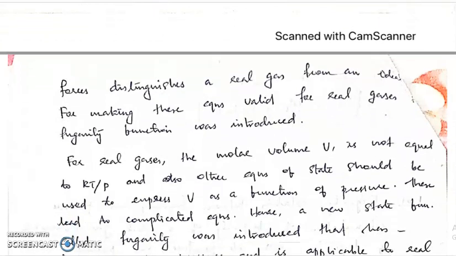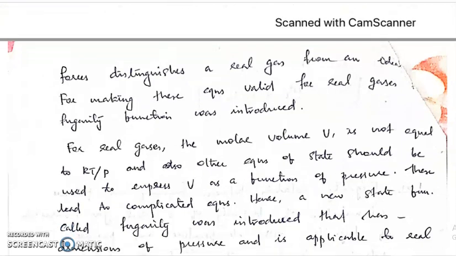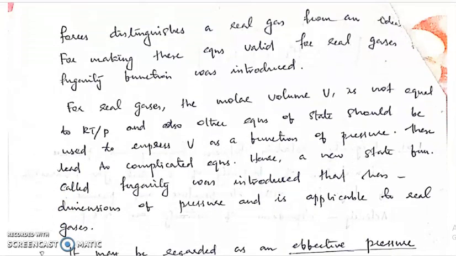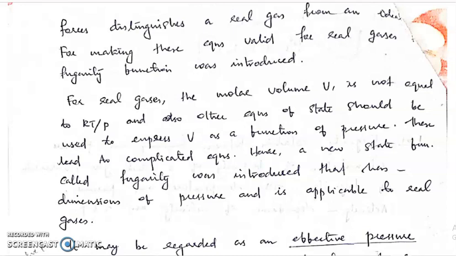For making these equations valid for real gases, a new function called the fugacity function was introduced. As we have discussed, for real gases, the molar volume V is not equal to RT by P because the equation PV is equal to nRT is valid only for ideal gases. Hence, other equations of state should be used to express V as a function of pressure.